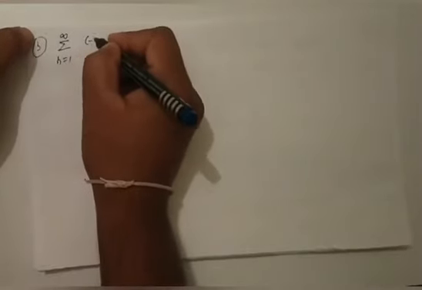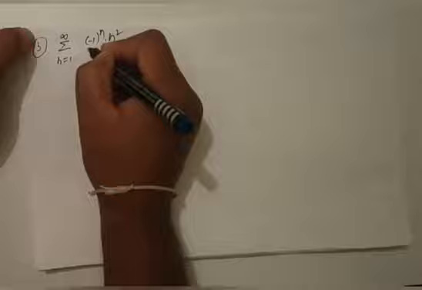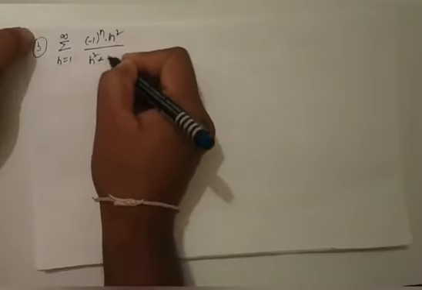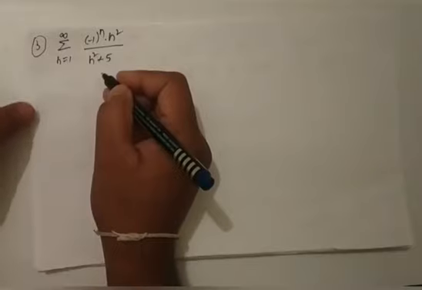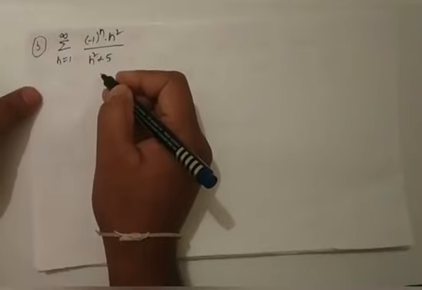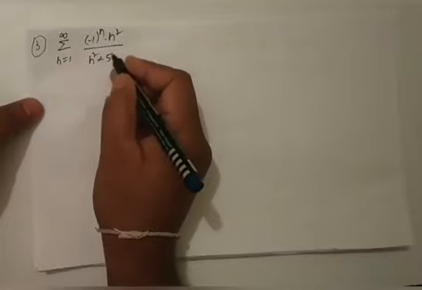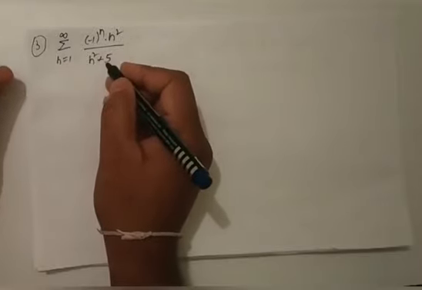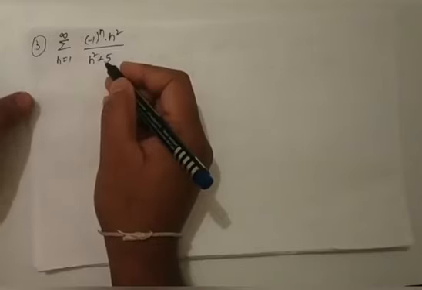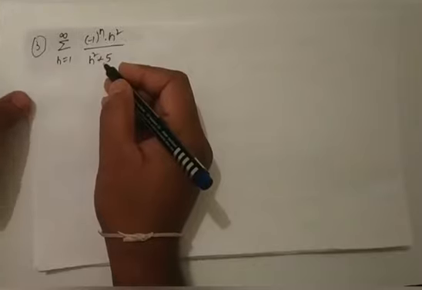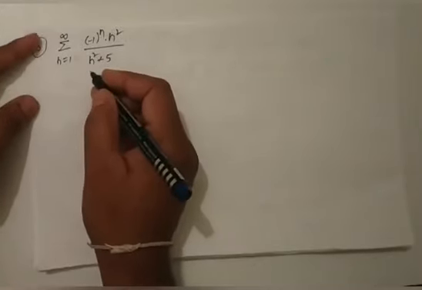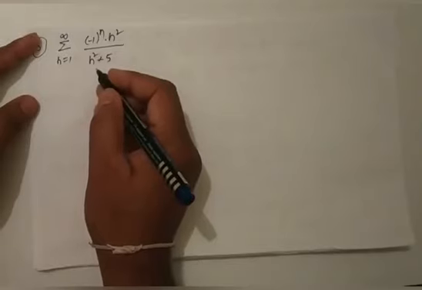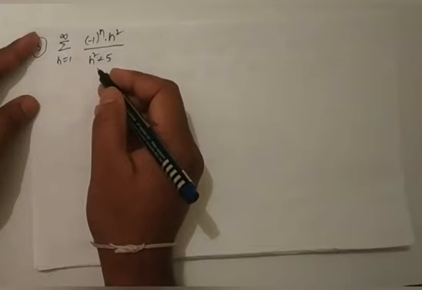Okay, third problem. Summation n is equal to 1 to infinity, minus 1 whole power n into n square by n square plus 5. Here we already discussed this problem in the alternating series test. Please see the alternating series test video once again. No problem, once again I will explain, don't worry. Determine if the series is absolutely convergent, conditionally convergent or divergent.